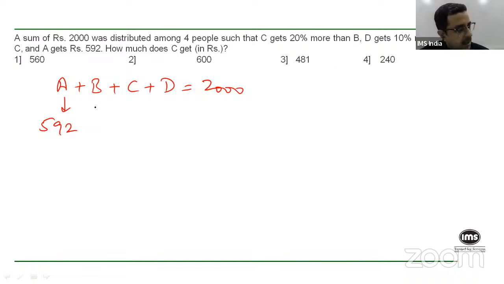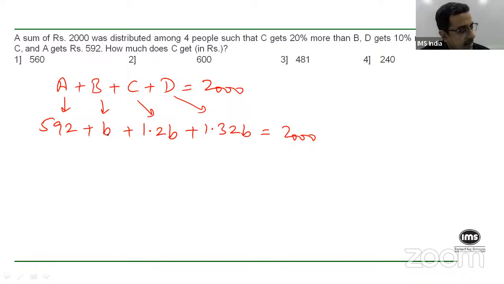C gets 20% more than B. So if B gets, let's say, B, C gets 20% more, which means you'll get 1.2B, correct? And D gets 10% more than C. So 10% more than 1.2B will give you 1.32B. So when you add up all this, you should get 2000. So basically B plus 1.2B plus 1.32B, essentially 3.52B, will be 2000 minus 592. 2000 minus 592 gives you how much? 1408, I believe. Am I right?